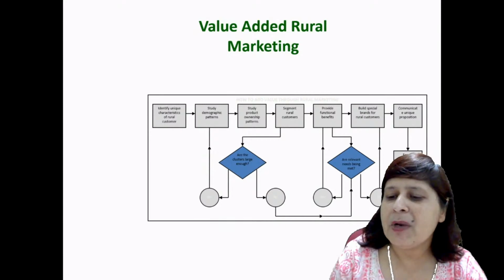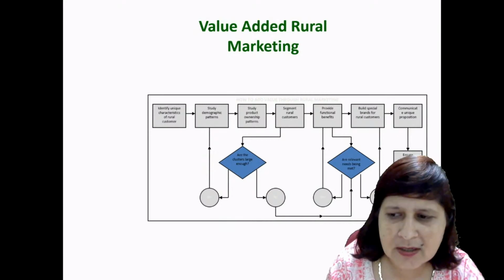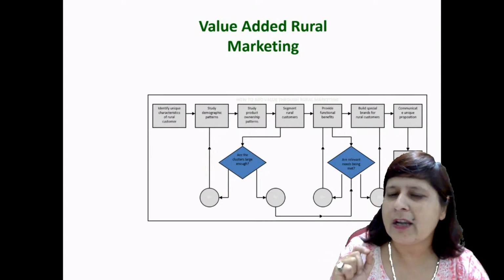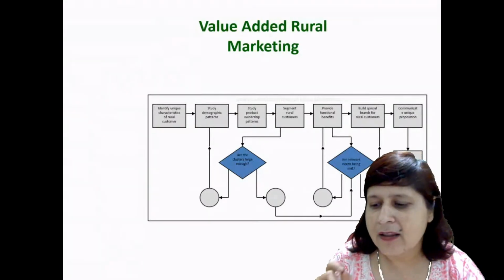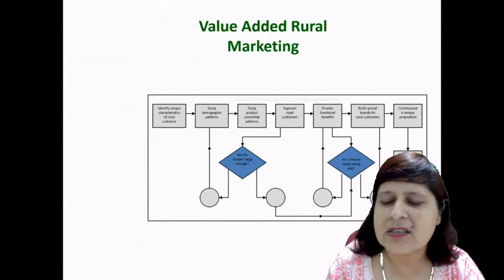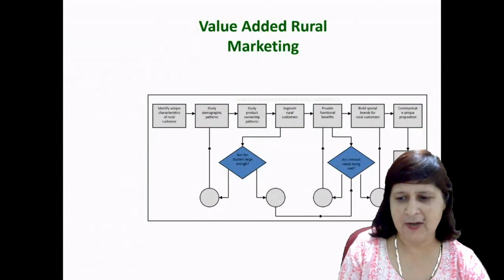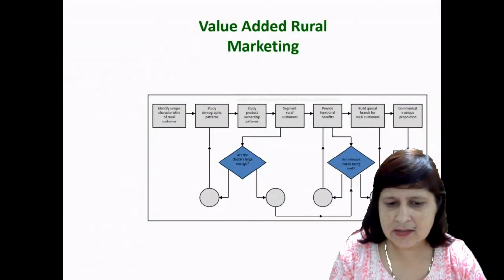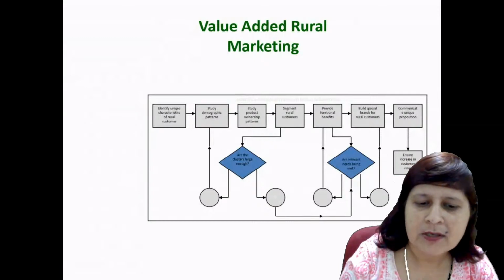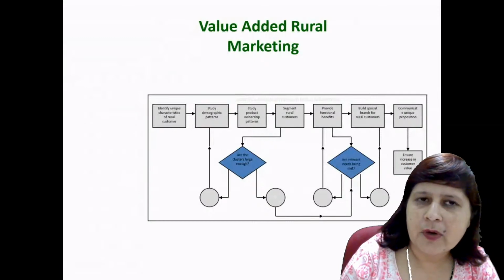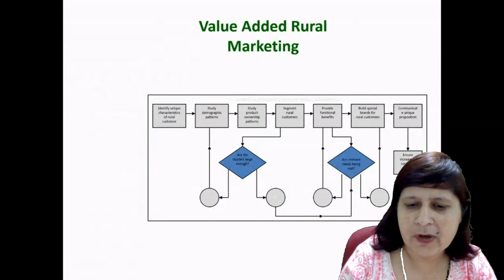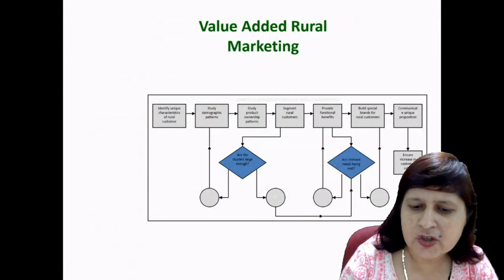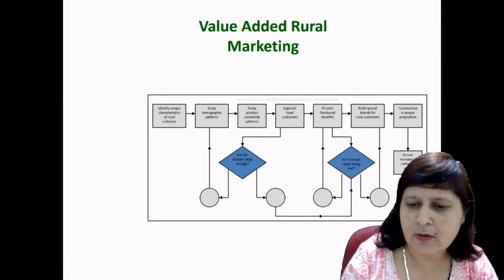And next is build special brands for rural customers or communicate a unique proposition, and this will ensure an increase in consumer value, right? This is a chart which is self-explanatory. First of all, identify a unique characteristic, study the demographic pattern, study the product ownership, and segment the rural customer.